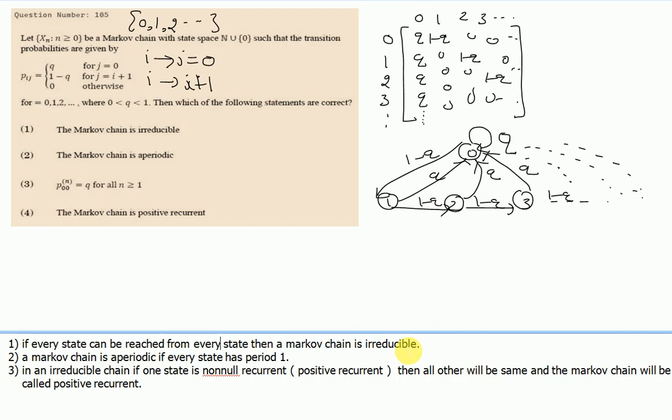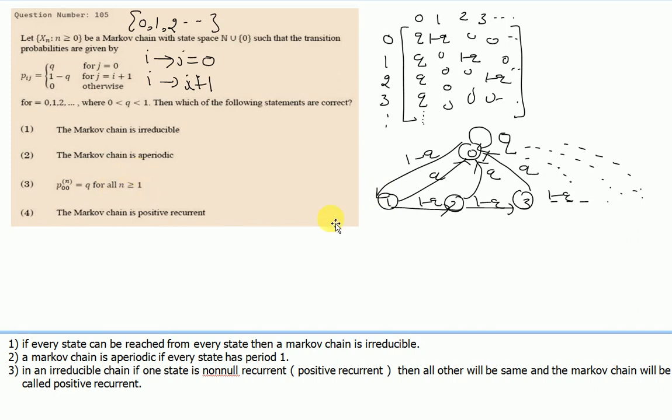Fine. Now let us take each and every state one by one. Can we go from state 0 to any state? It is true. How? A move from 0 to 0 is possible. A move from 0 to 1 is possible by this way, 1 minus q.